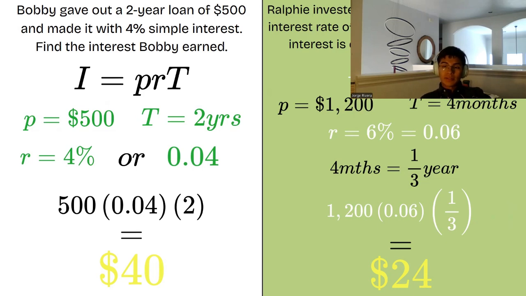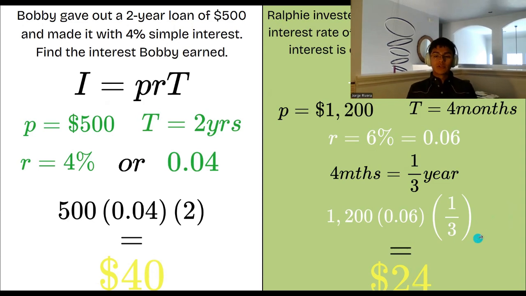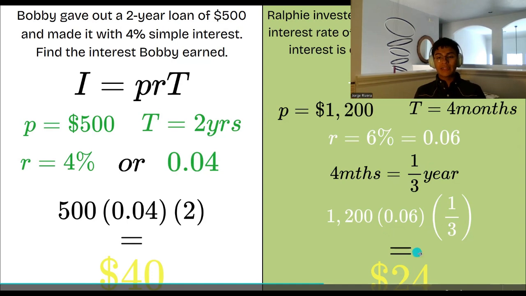It's 4 months, right? But interest rate of 6%, the interest rate, whenever it is charged by anyone or by a bank, is almost always going to be annual. So the interest rate here is 6%, which is equivalent to 0.06, but we have to consider the time in years, right? So 4 months is equal to a third of the year. So whenever we set up the equation, it is going to have to be 1,200 times 0.06 times 1/3, because 4 months is a third of a year, and we have to always consider our equations in years. So then that gives us a total interest that he earned of $24.